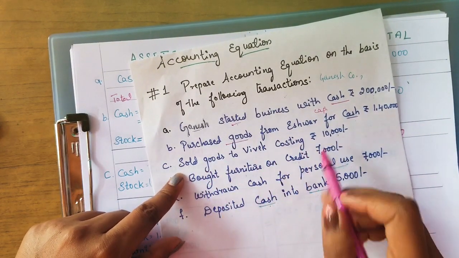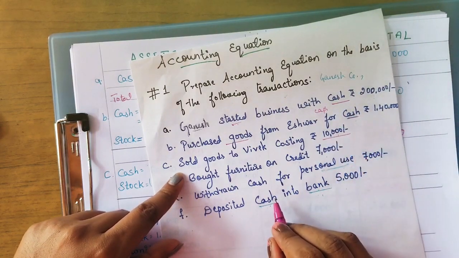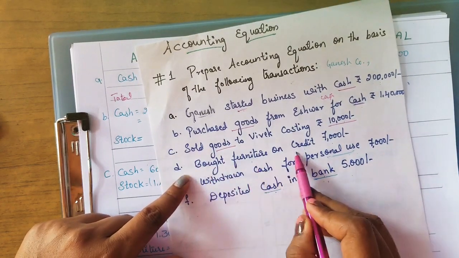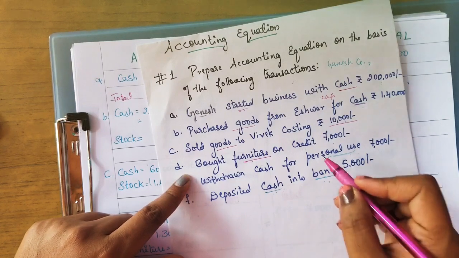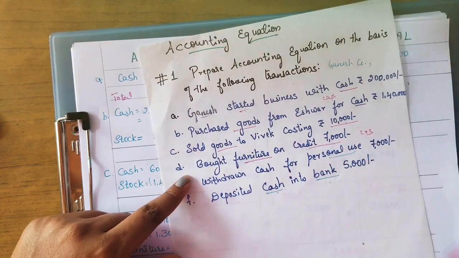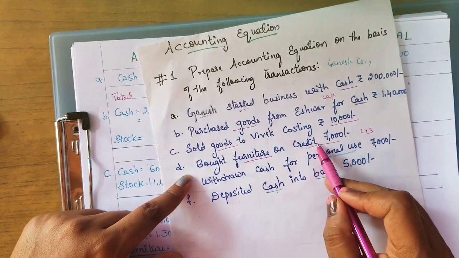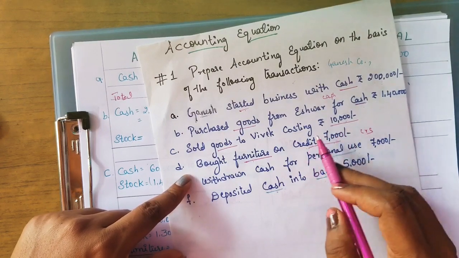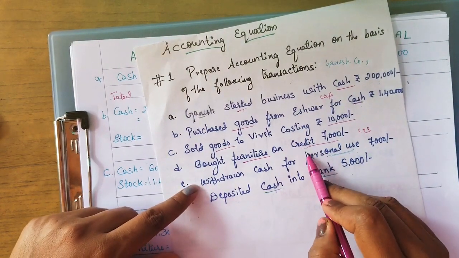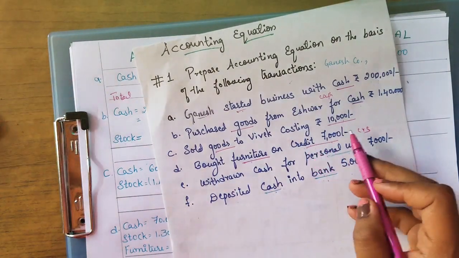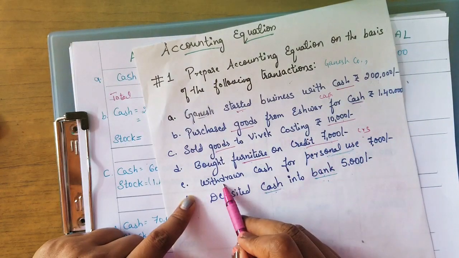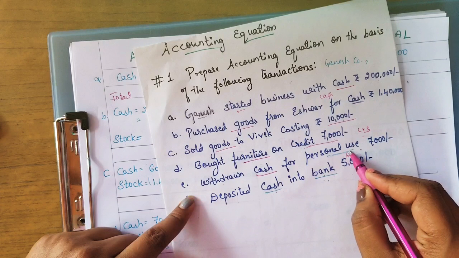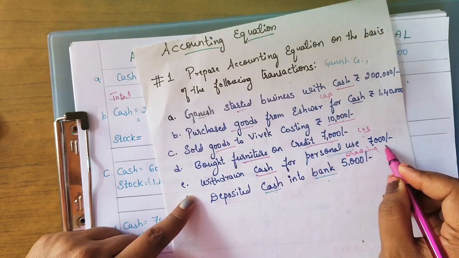Sold goods to Vivek costing rupees 10,000. So again cash is affected as well as goods. Two things. Next, bought furniture on credit. Furniture is one aspect, on credit is nothing but the creditors. If it had been paid immediately, paid cash rupees 7,000, it would again affect the cash account, but here they have given credit. So the company is liable to pay, so liabilities will be created here. Next, withdrawn cash. Again cash is affected. Personal use is nothing but drawings. So drawings always affect the capital balance.